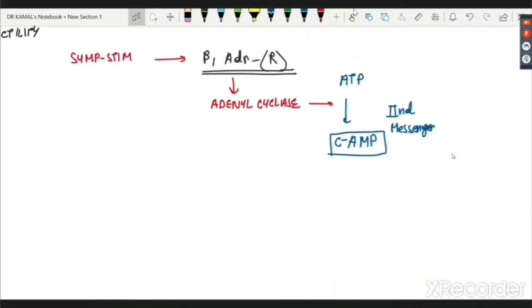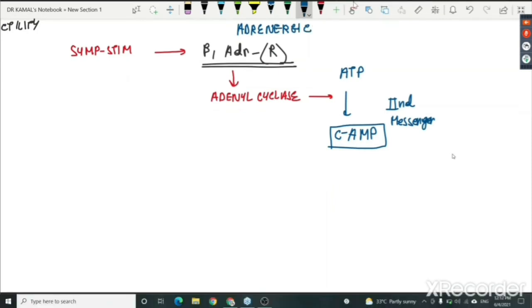Again, I am discussing this very important mechanism. Sympathetic stimulation acts via beta 1 adrenergic receptors on the heart, which stimulates adenyl cyclase, which converts ATP to cyclic AMP.